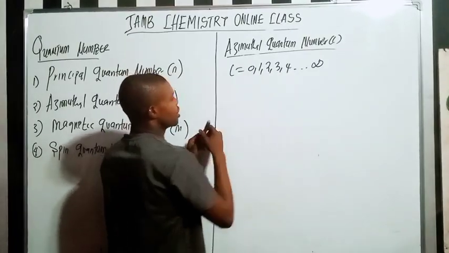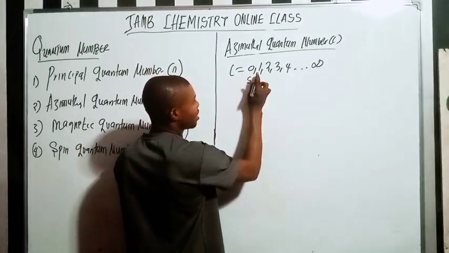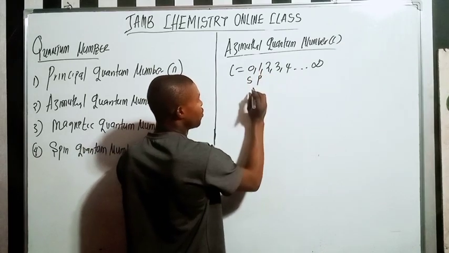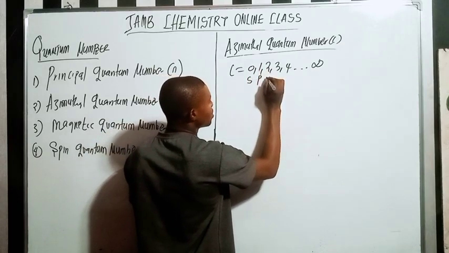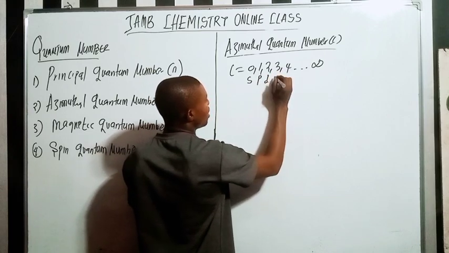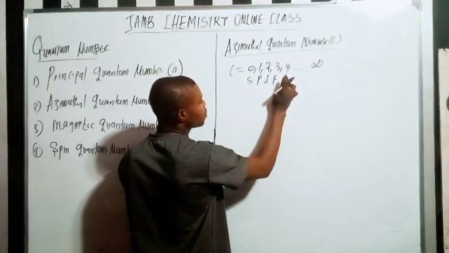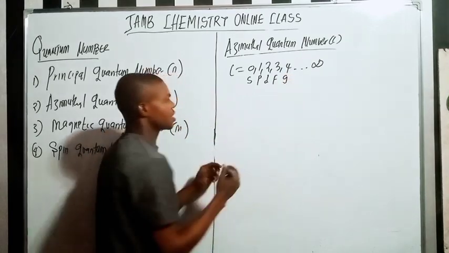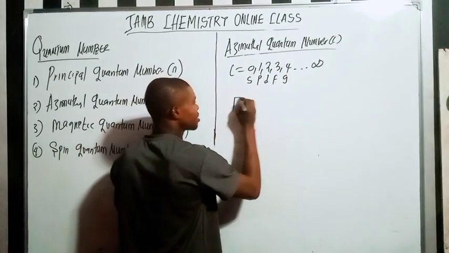Now, 0 is the s orbital. 1 is the p orbital. 2 is the d orbital. 3 is the f orbital. 4 is the g orbital. Do you understand? So here you can write like this.